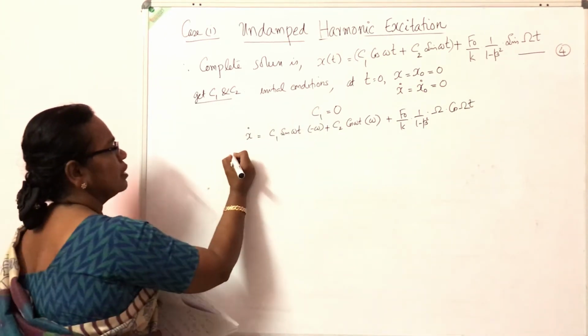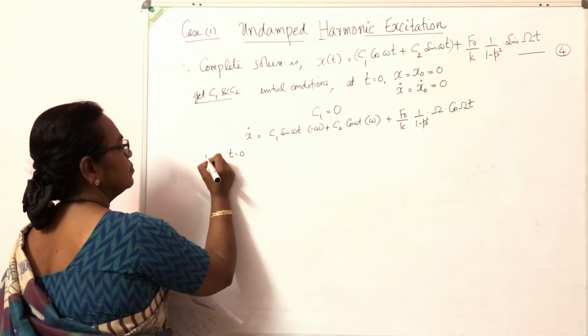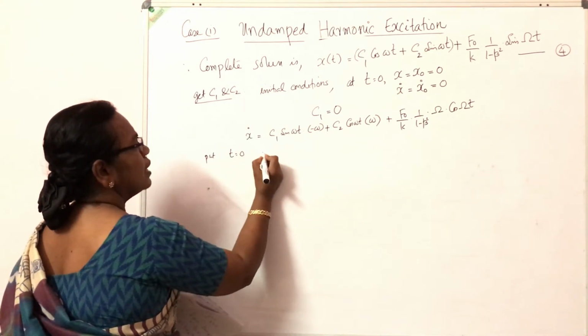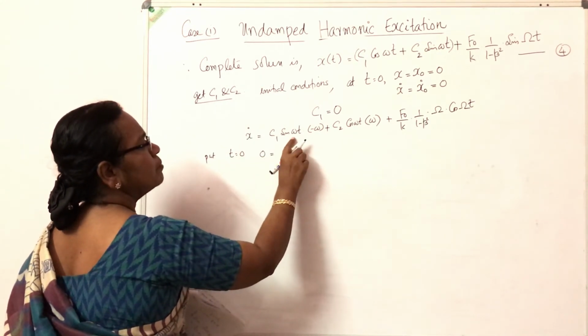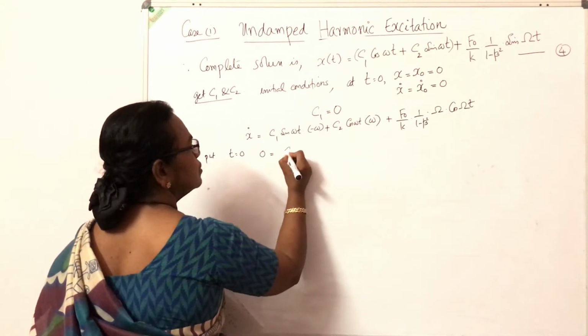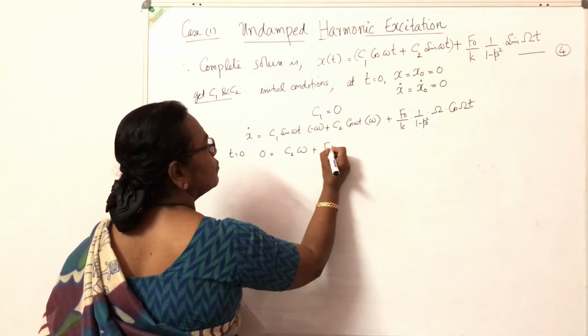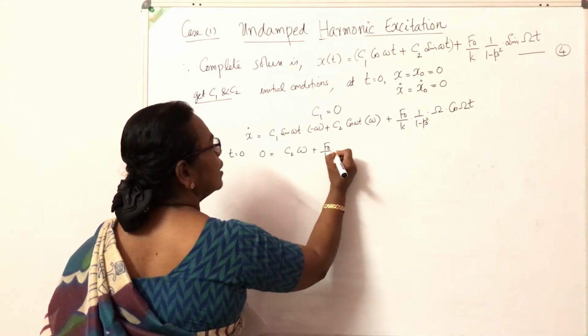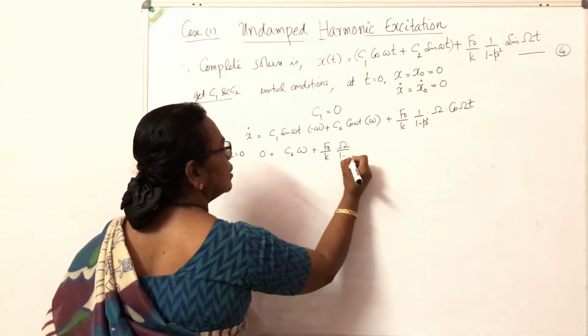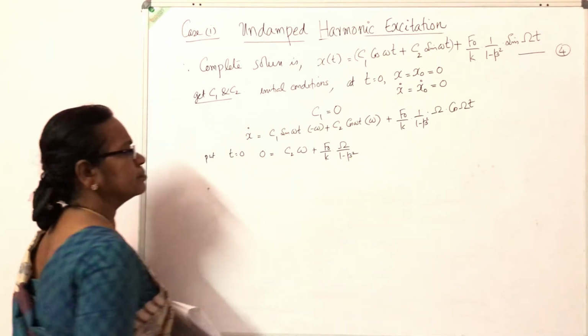Putting t equal to 0, x dash is 0, so the C2 omega term and the f0 by k term must cancel.